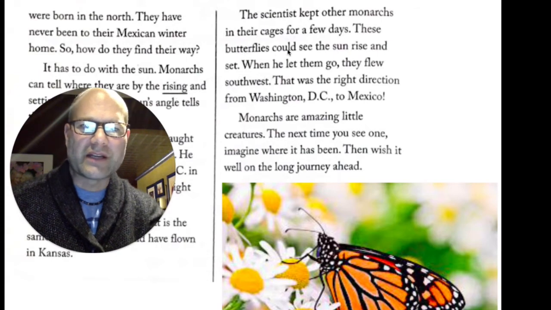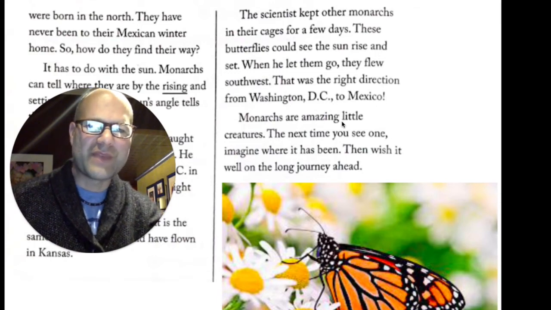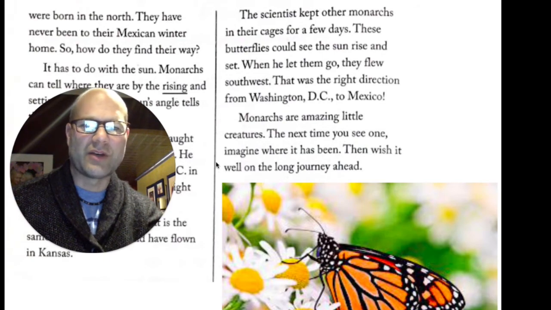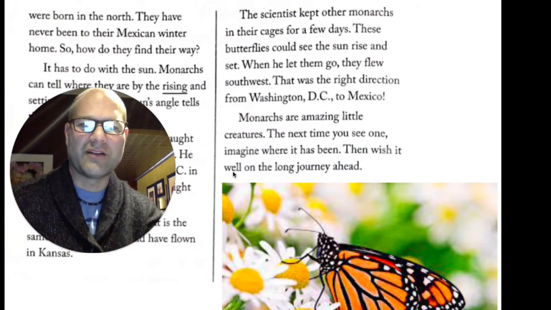These butterflies could see the sun rise and set. When he let them go, they flew southwest. That was the right direction from Washington, D.C. to Mexico. Monarchs are amazing little creatures. The next time you see one, imagine where it has been. Then wish it well on the long journey ahead.